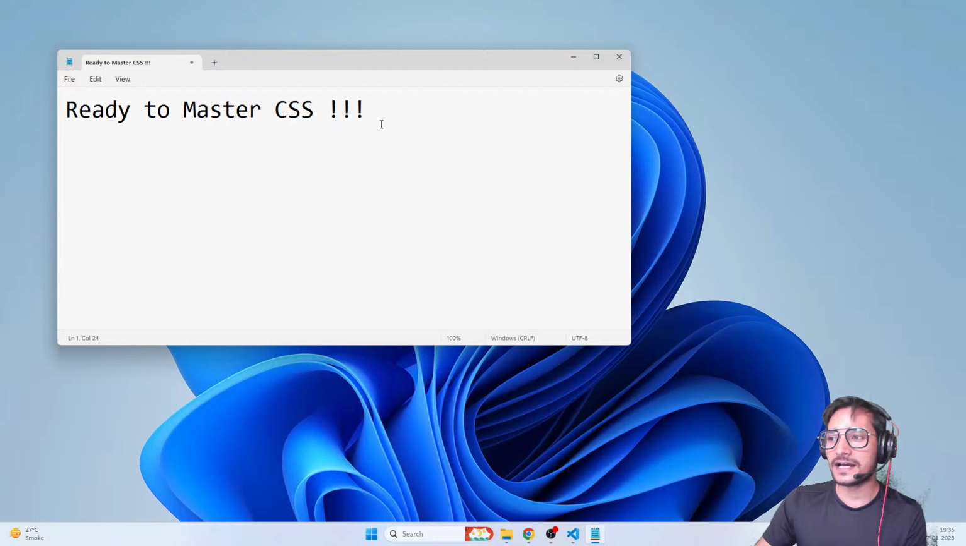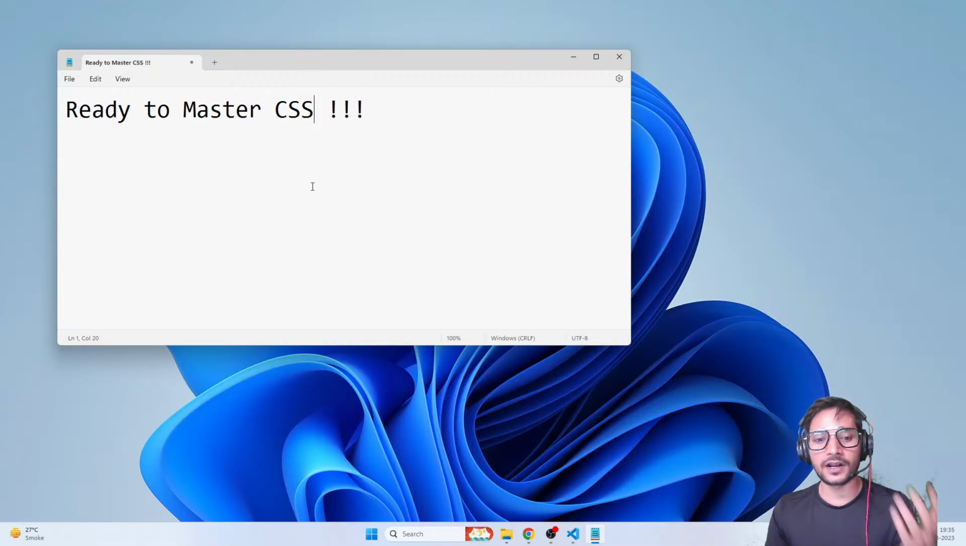So guys, let's start with something called CSS. Now I know that you guys know a little bit about CSS, but that's not the issue, because we're going to cover a lot of things. So let's start, guys.